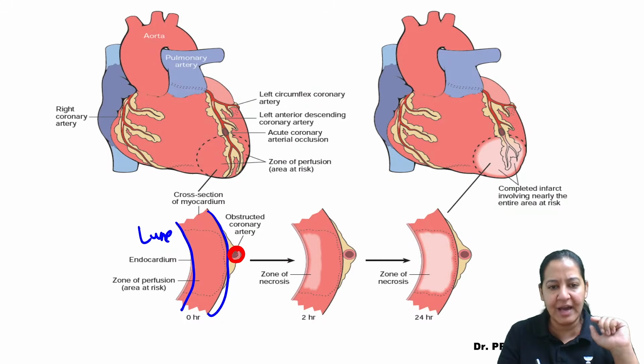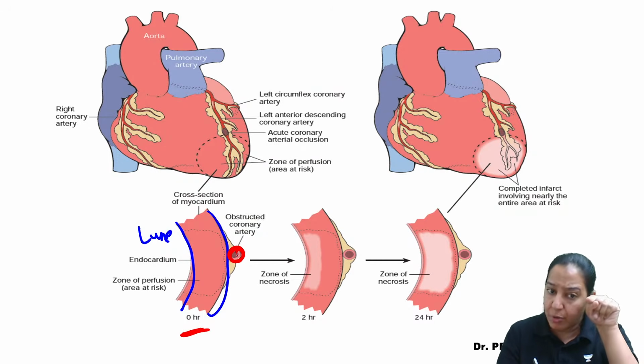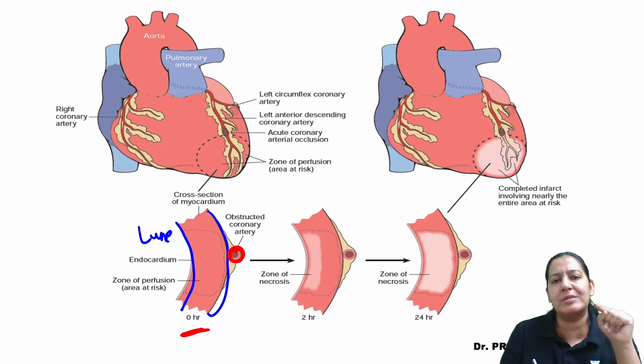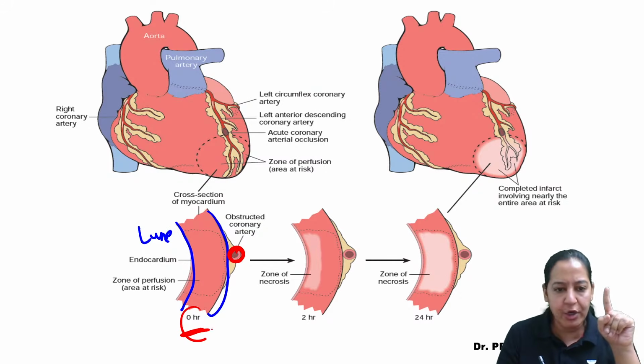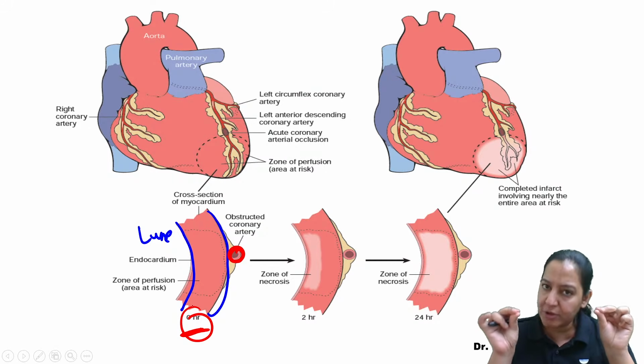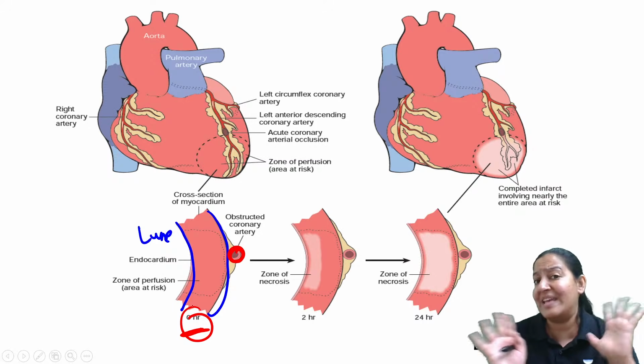One of the coronaries is obstructed, just obstructed at 0 hour. So this is obstructed right now. There is atherosclerosis, vasospasm, anything. So at 0, there is no infarct, because just now the coronary is obstructed. So infarct has not yet started.